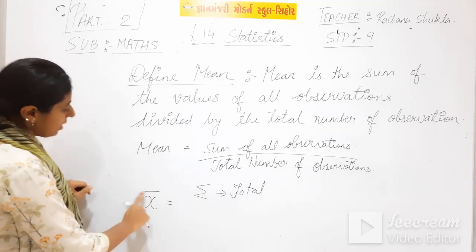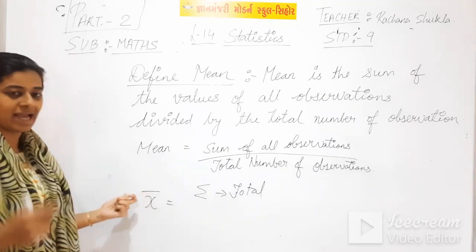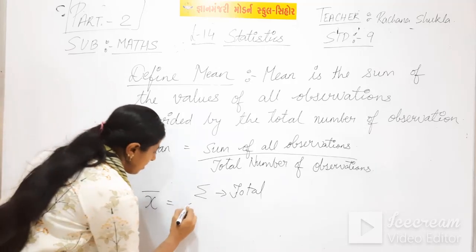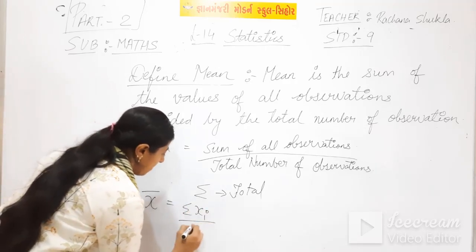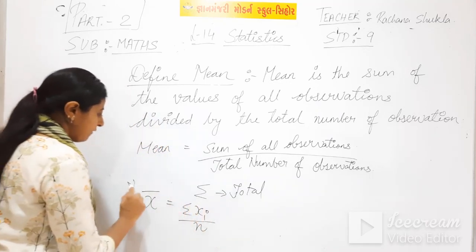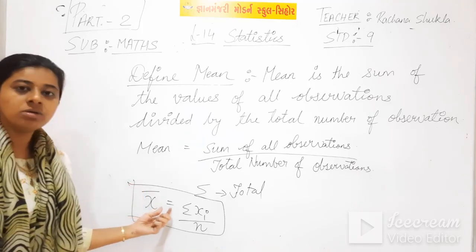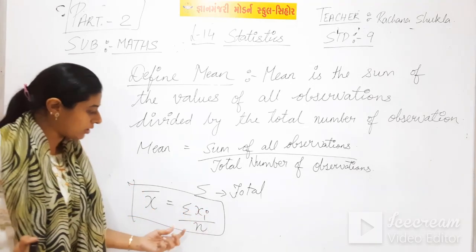The line above x is termed as bar. That is x bar. X bar equal to sigma xi upon n. This is the formula of mean.